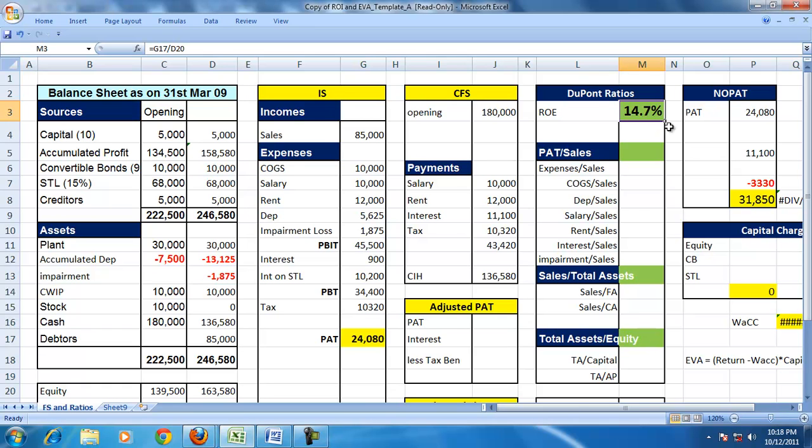the industry. In order to understand why the firm is not doing well, let us decompose this ROE into operation decisions, investment decisions, and financing decision, which are represented by PAT by sales, sales by total assets, and total assets by equity.